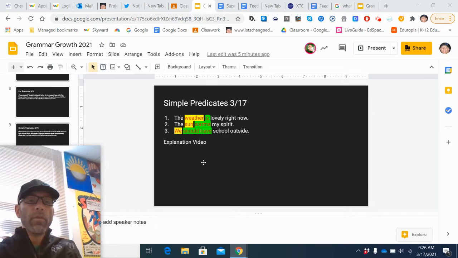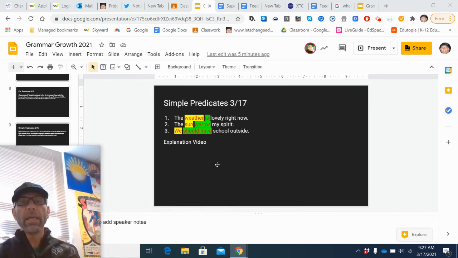So moving into this, for this first one, hopefully you identified that the weather is the subject, and is is the predicate here, the simple predicate. Again, is is always going to be part of the predicate or the verb, either as a helping or as a linking verb. When it's by itself, it's linking. When it's with something else, it's helping. So think helping is always more than one verb together. Hopefully that one was pretty straightforward.